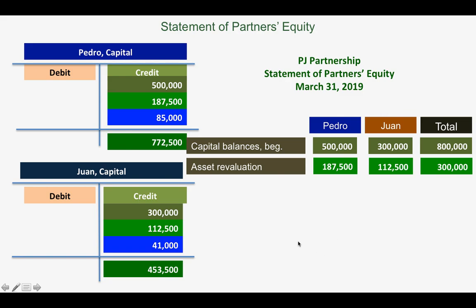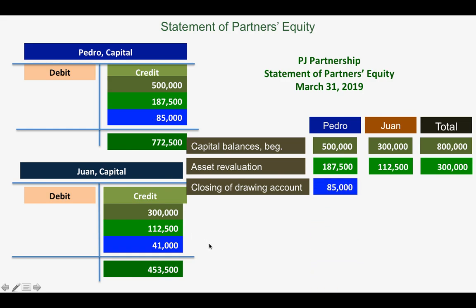And the next transaction that we had is the distribution of profit. So when we distribute the profit, we closed the net balance of the drawing account to the capital account. So we distributed the profit, and at the same time, we closed the drawing account.